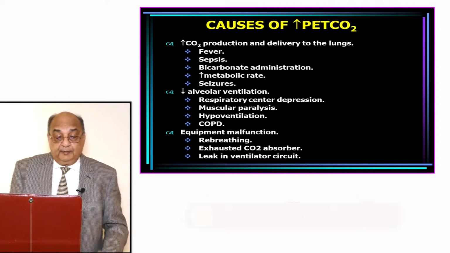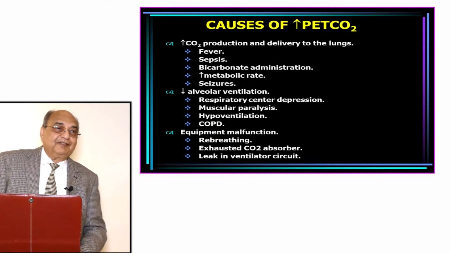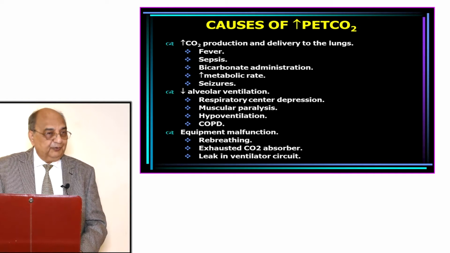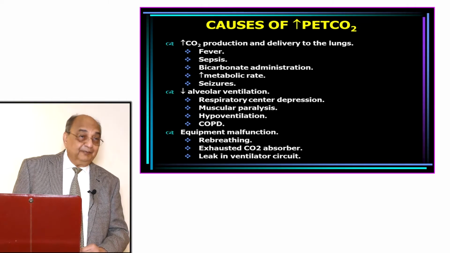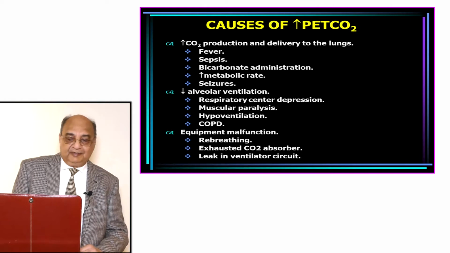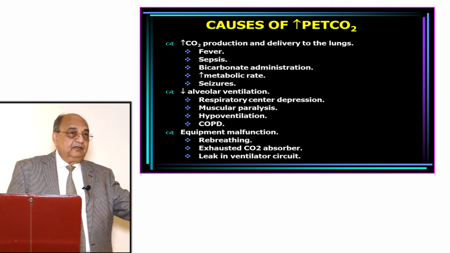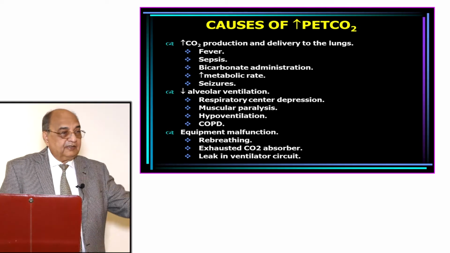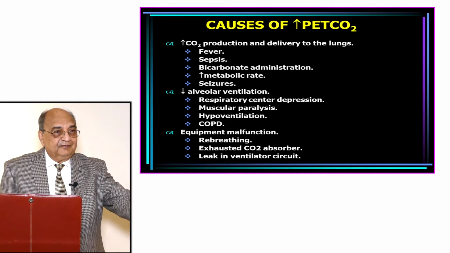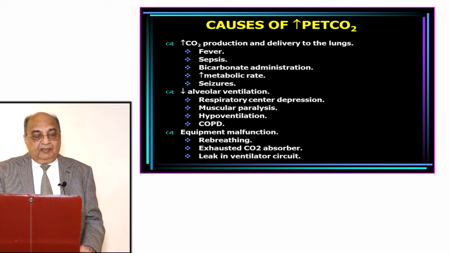Then equipment malfunction, like rebreathing. If you have a longer circuit, we usually actually induce hypercarbia by increasing the expiratory limb, also in some other patients. Then exhausted carbon dioxide absorber. During anesthesia, we have a carbon dioxide absorber. Whatever carbon dioxide comes, it is absorbed through there, and the circuit goes again in. That is a closed circuit if we use it.